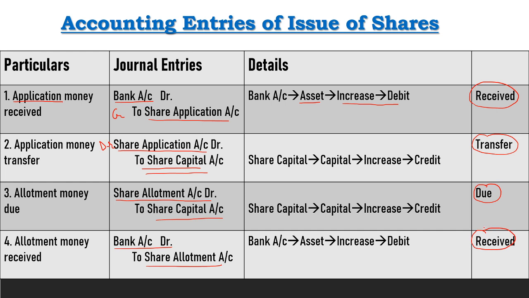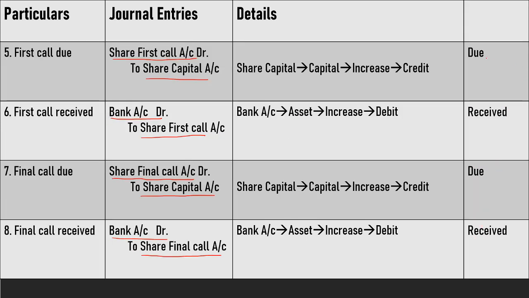Here the installment is share allotment account. Next, first call due, then our next entry is first call receive, next entry is final call due, and our last entry is final call received. So these are the entries related with issue of shares.